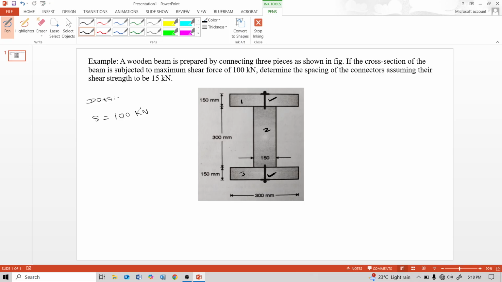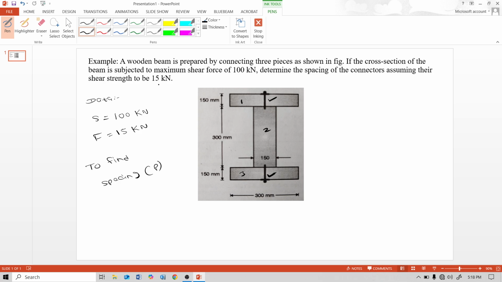Shear force is denoted as capital S, and the shear strength of the shear connector, denoted as F, is equal to 15 kilonewton. And we have to find the spacing, P.